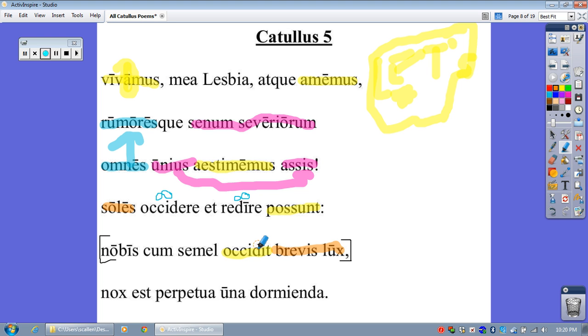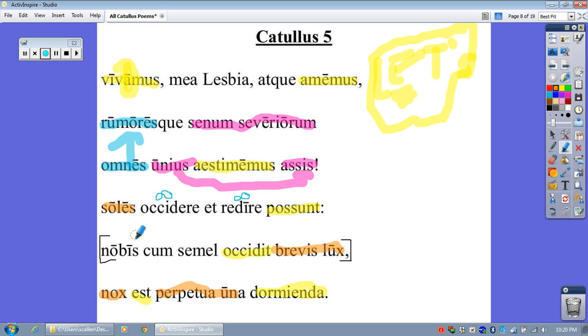has fallen, nox est perpetua una dormienda. Where's our verb? It happens to be est, but there's something else that goes with it, and that's dormienda est, our old pal, the passive periphrastic. What's our subject? It looks like it's nox, and that's modified by perpetua and also una.